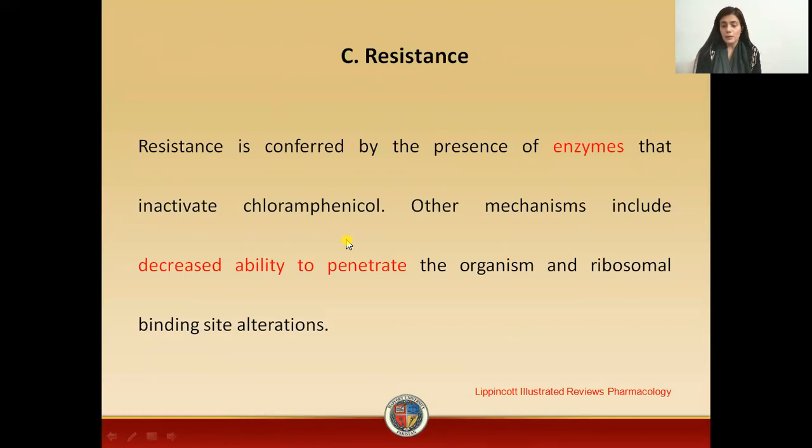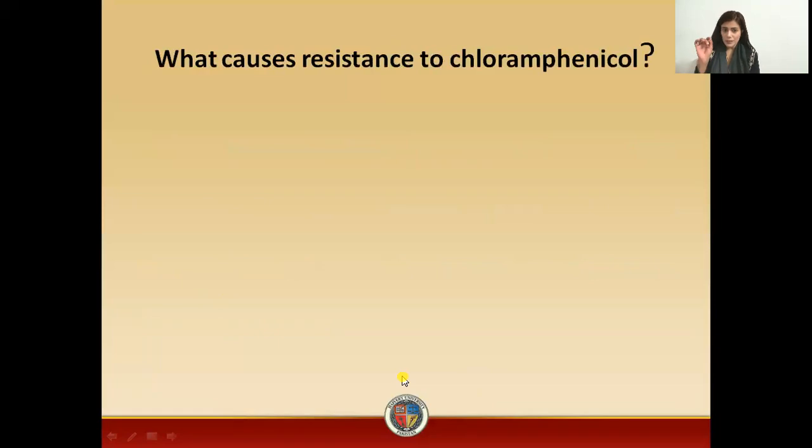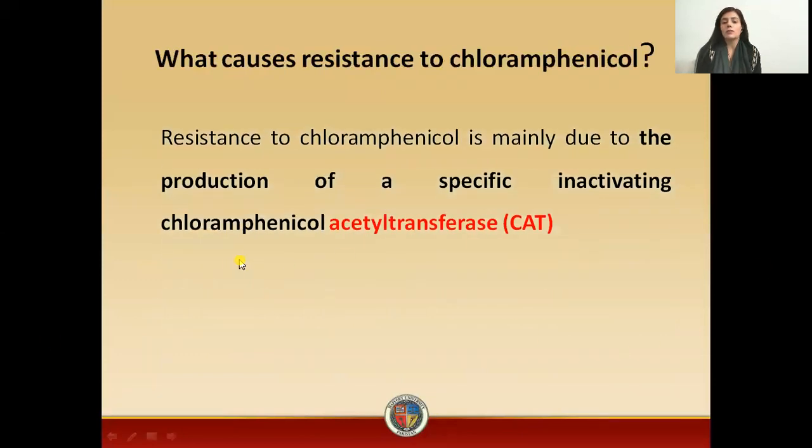Now, the other mechanism of resistance is decreased ability of the drug to penetrate the bacteria to get access to the 50S ribosomal subunit. Now, the question is, what causes the resistance to chloramphenicol? The answer is simple: decreased drug penetration, and the chloramphenicol acetyl transferase, that is, the CAT enzyme.